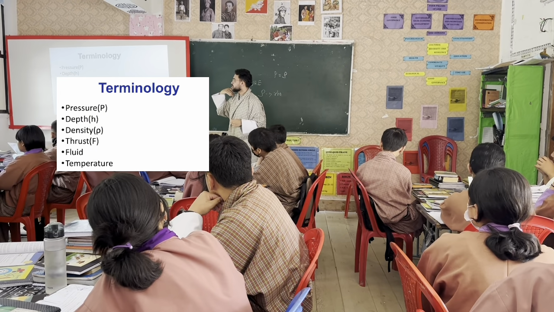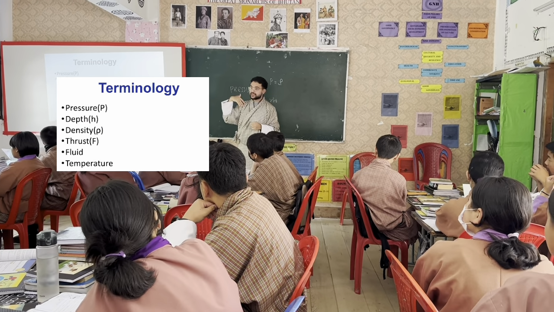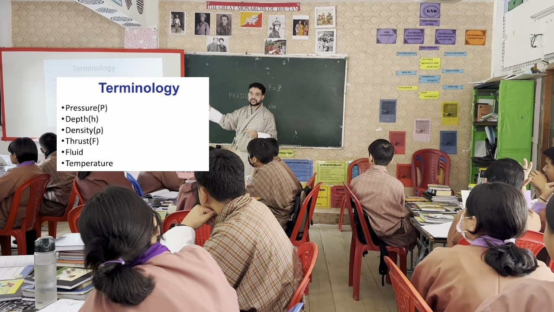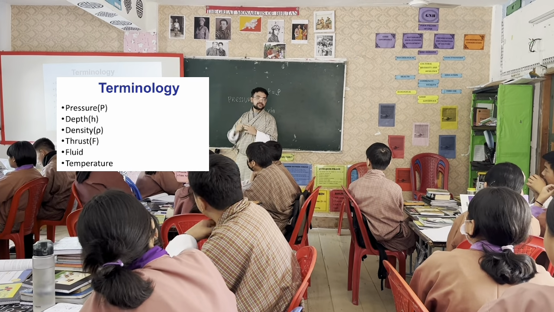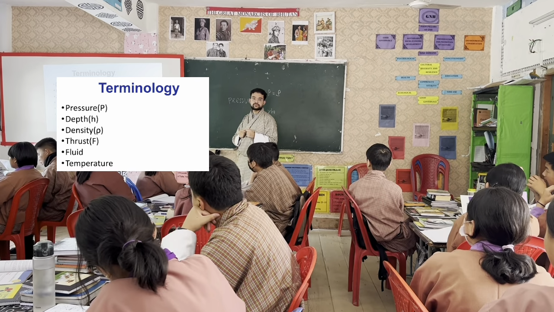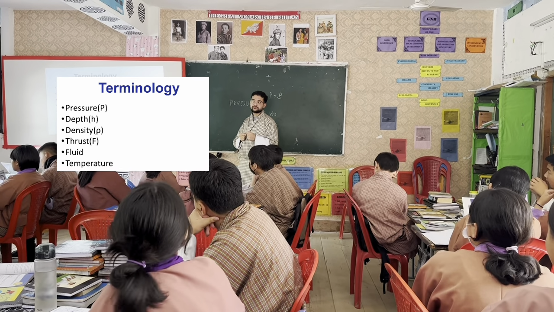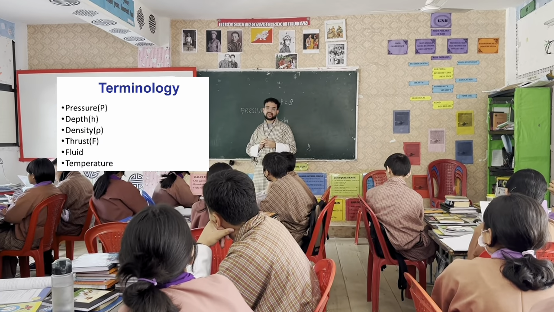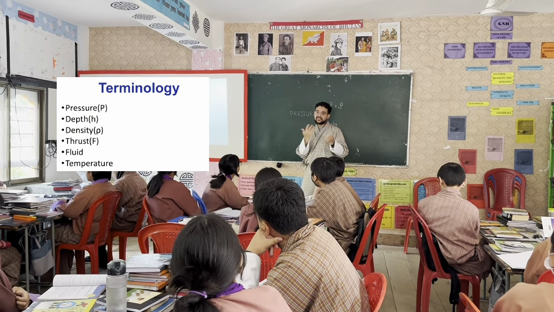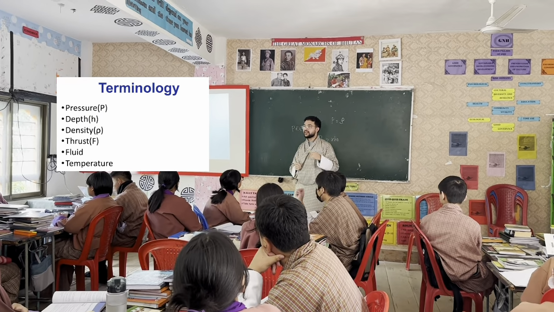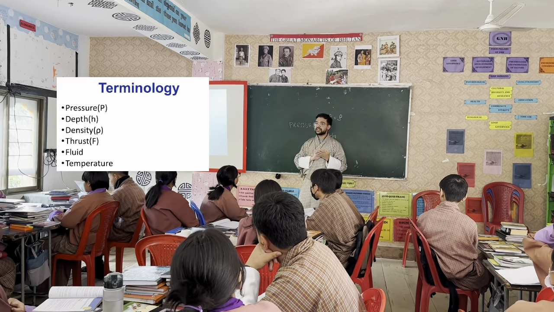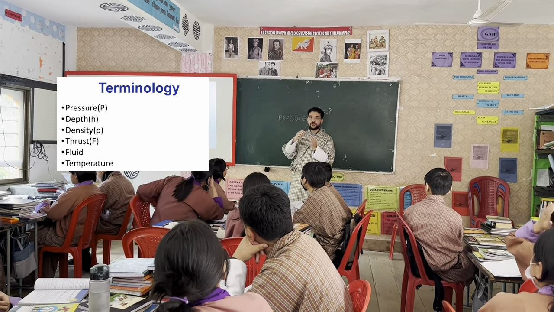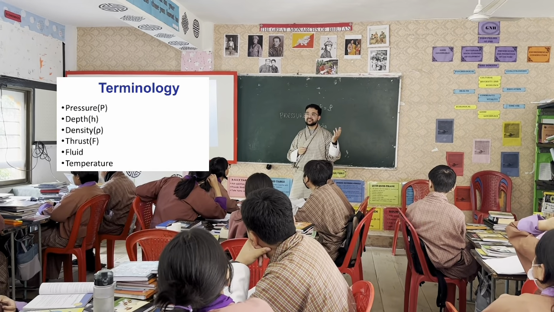And then we have something called thrust. You already know what a thrust is, right? Upthrust. And then you know what a fluid is. What is a fluid? Any matter that can flow. So can you name the matter that can flow? How many states of matter are there? 3.